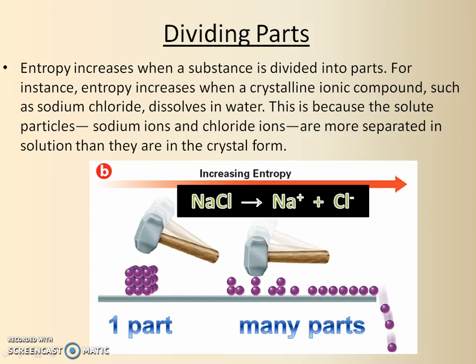So how about dividing parts? Again, we talked about stoichiometry in that intro video. If you have one part, like one NaCl formula unit, and it's going to break up into two ions, the Na+ and the chloride, Cl-, you're going to have more parts. So the more parts you have, the more entropy you have. Again, pause the video and make sure to read over that information.